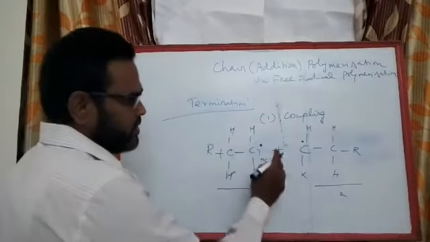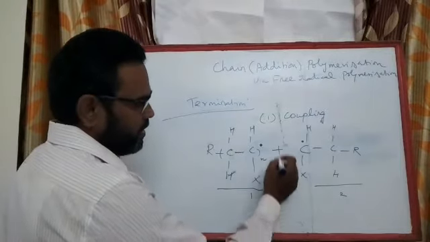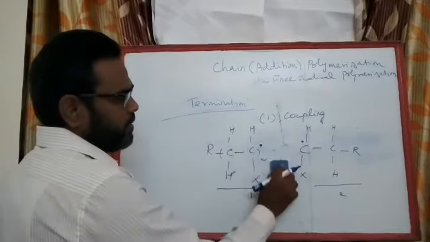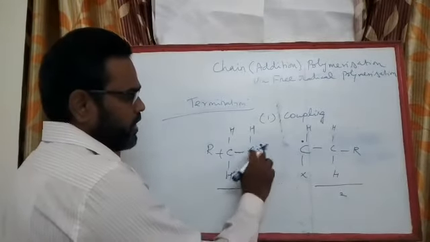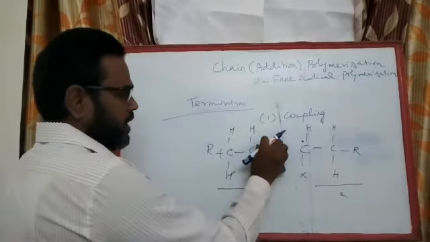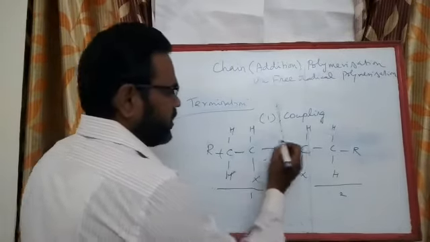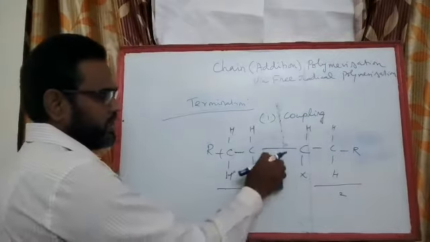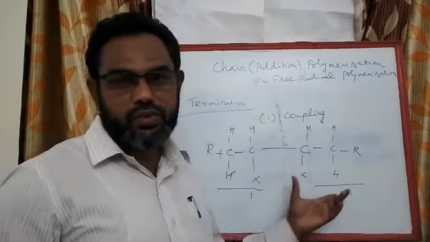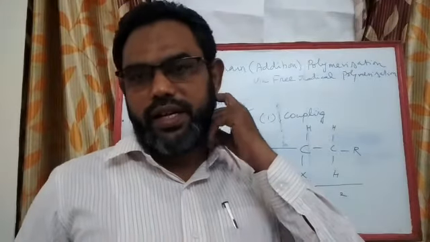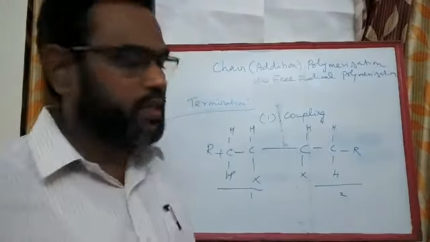These two chains on combination give you a neutral or dead polymeric species. So these two unpaired electrons combine to give you a covalent bond. A covalent bond is established between these two growing chains. So this process we call the coupling method of termination.